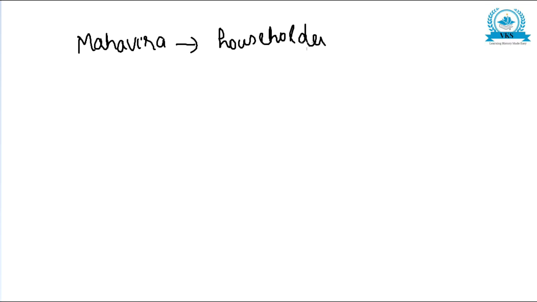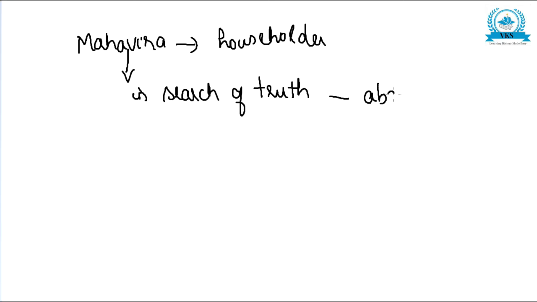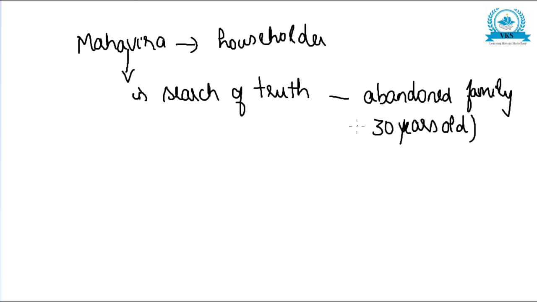Now, how did he move on into becoming a sannyasi? In the beginning, Mahavira led the life of a householder. He was a normal householder, but he was in search of truth. So in search of truth, he abandoned his family. That incident happened when he was 30 years old, and he became an ascetic.